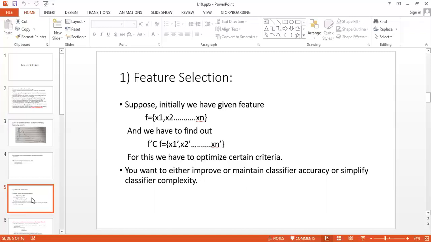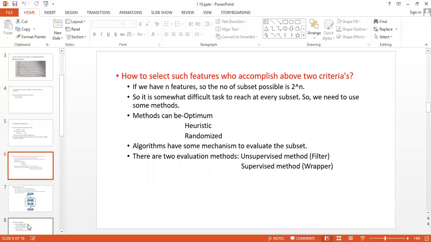But the initial thing is, from the given set of features, we have to select such features, or create such instances, which are not irrelevant and not redundant. So you want to either improve or maintain the classifier's accuracy, or simplify the classifier's complexity. So how do we select such features which accomplish the above 2 criteria? How to do this?